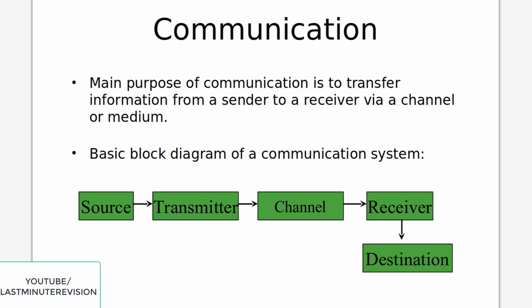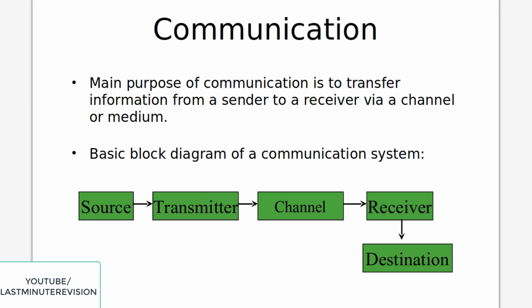Okay, so whenever you are trying to communicate with someone, it is from sender to a receiver, and in between them there will be a channel or a medium, and it can be anything. While two persons are talking, one is talking and the other person is listening, there is a medium, air, between them. If they are very nearby, but if they are at longer distance, there will be a mobile phone or any other electronic device in between them acting as a channel or medium. And the one person will be at one end, it will be a sender, and at the other end it will be a receiver. Now below is the basic block diagram of a communication system.